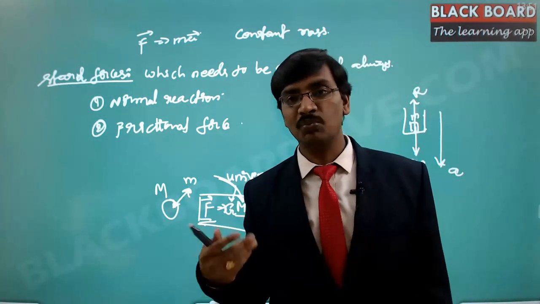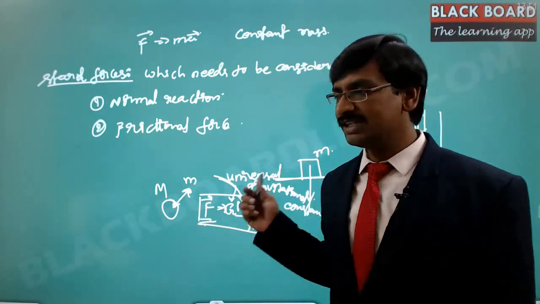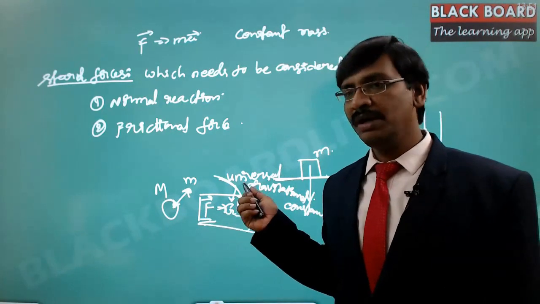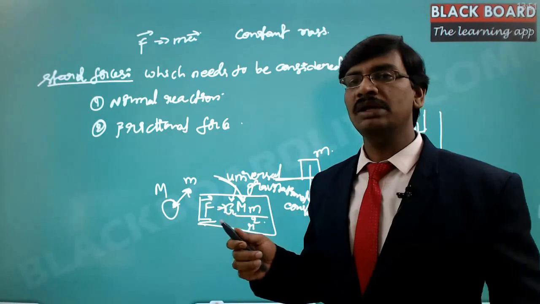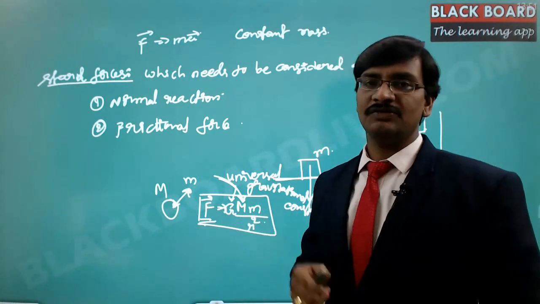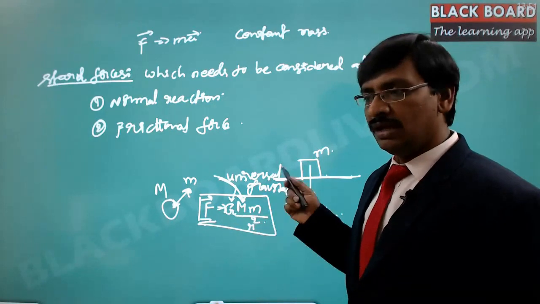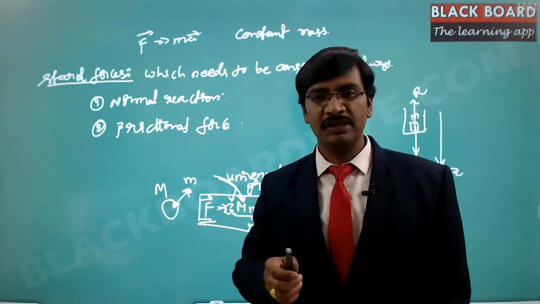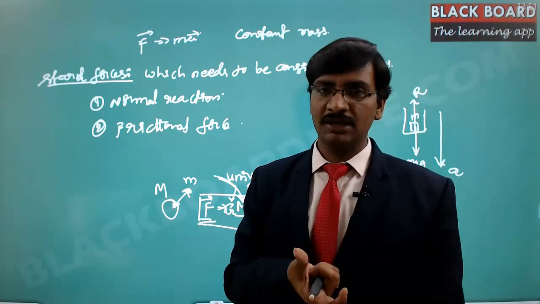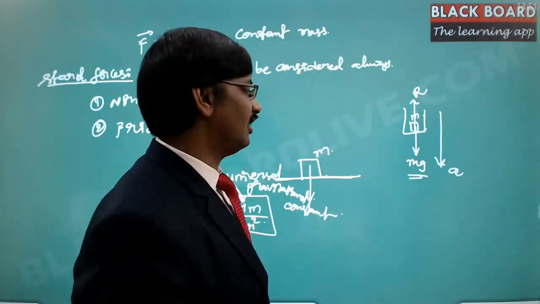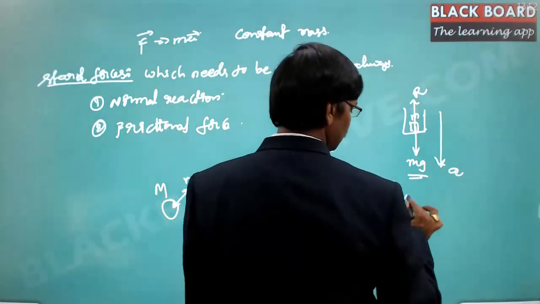Hence, he feels more weight. So he feels more weight on Mars, medium weight on Earth, and least weight in the case of the moon. The reason here is this force of attraction. This force of attraction between the Earth and the particle, we have given a separate name called weight. So the force is nothing but the weight.